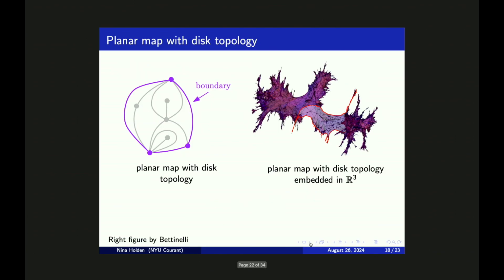So this Tutte embedding can actually also be defined for planar maps. To be more precise, we need to consider planar maps with what we call disk topology. So these are planar maps which have a boundary. For example, this planar map has a boundary given by this purple loop, which is a simple loop and which is enclosing the remainder of the planar map. Here you can see some large random planar map with this topology embedded in R3, and this red curve that you can see is actually forming a loop, and this red loop is the boundary of the planar map.